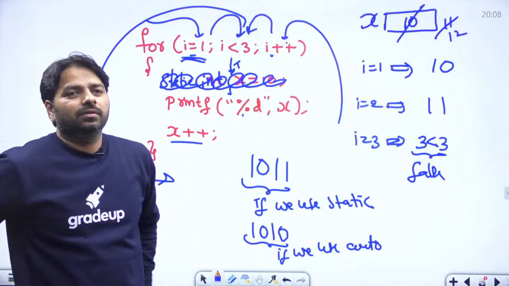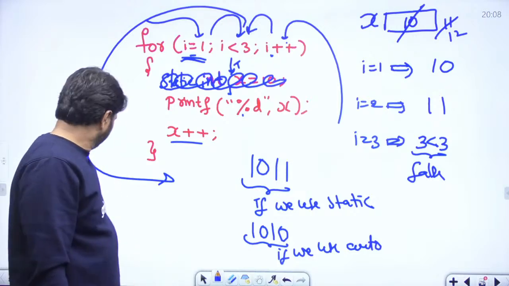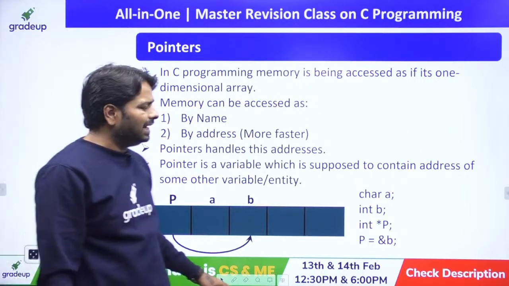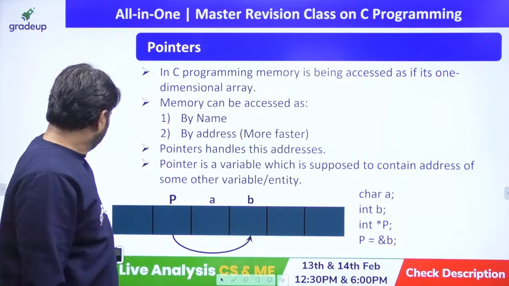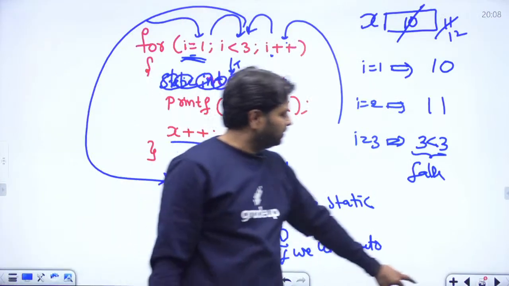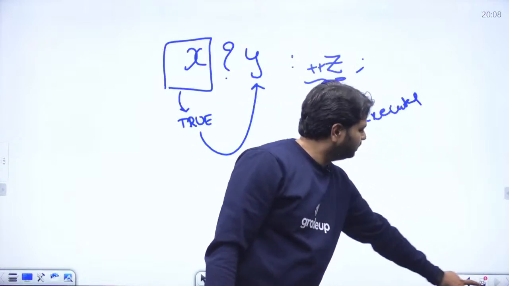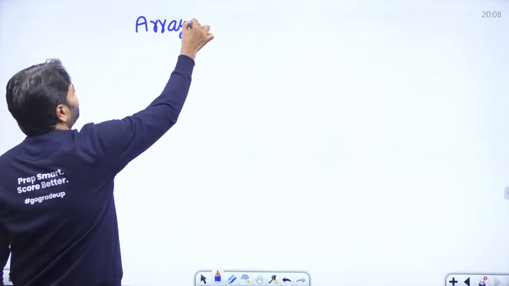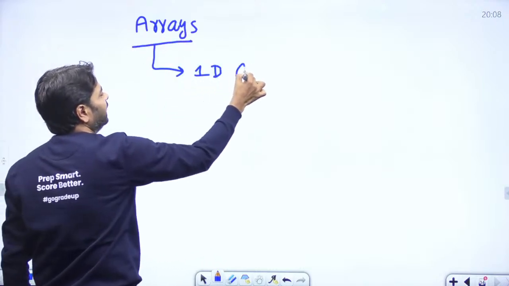Fine. Now let's move to pointers and arrays, then I'll talk about the expected questions in GATE. Now let's talk about arrays and pointers. In arrays, learn about 1D and 2D mainly: 1D array and 2D array.